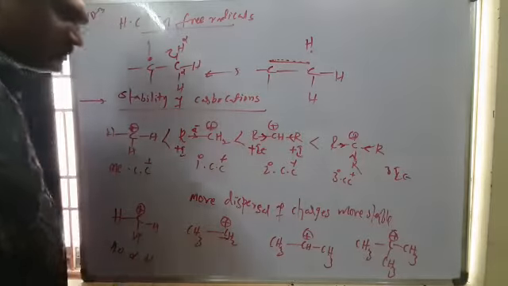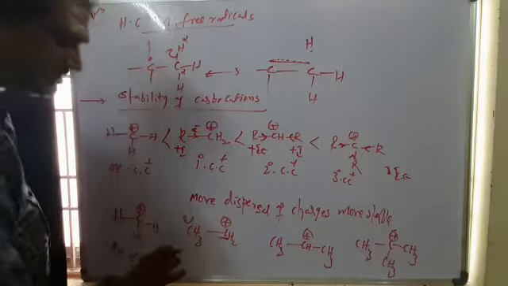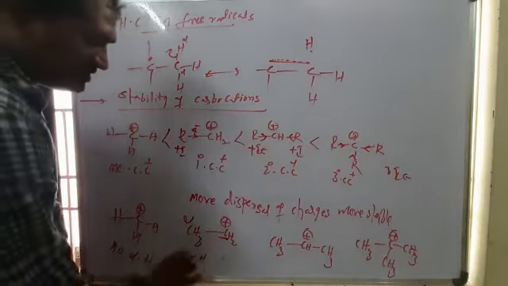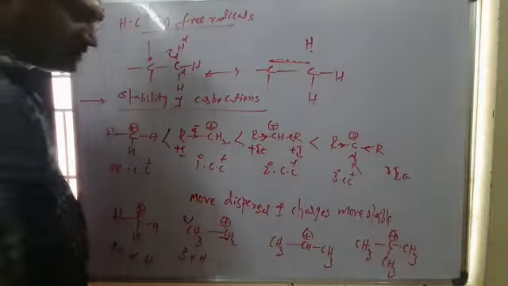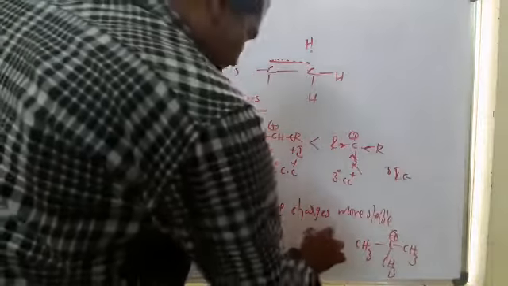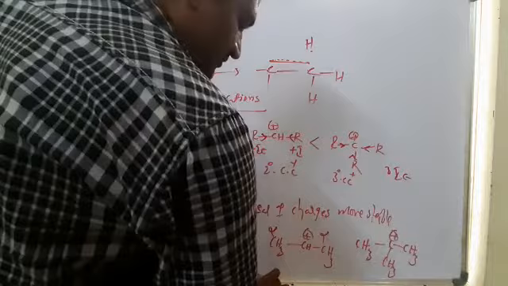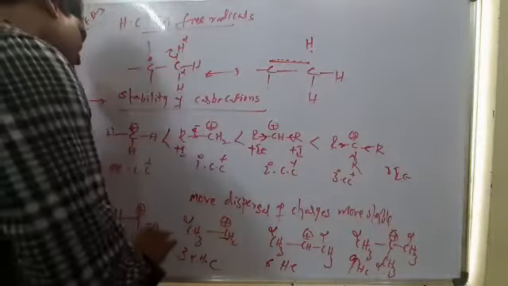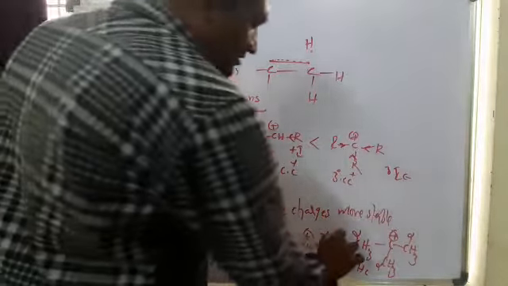But with respect to the positive charge carbon, this is the alpha carbon and there are 3 alpha hydrogens, so 3 hyperconjugations. Here there are 6 alpha hydrogens, 6 hyperconjugations. Here 3 carbons, so 3 times 3 is 9 hyperconjugations. So as the number of hyperconjugation structures increases, stability also increases.